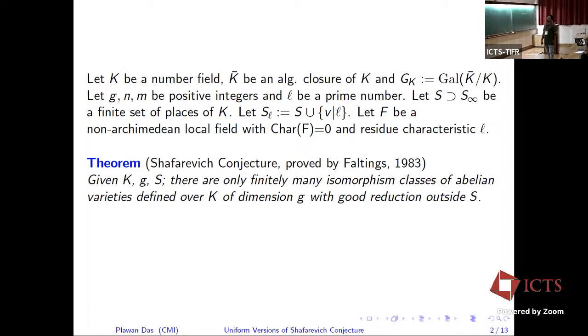Then we have Fontaine's theorem, which says that there are no abelian varieties with everywhere good reduction defined over Q. So if you take K equal to Q, the rational numbers, and S equal to the empty set, then Fontaine's theorem says that this collection is actually empty. And these theorems we also have for elliptic curves.